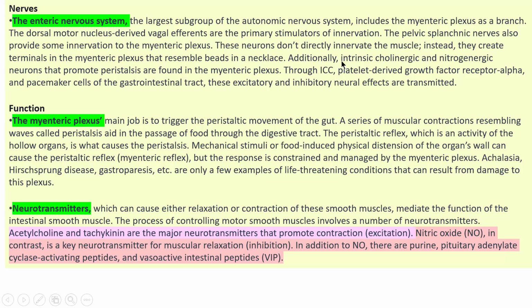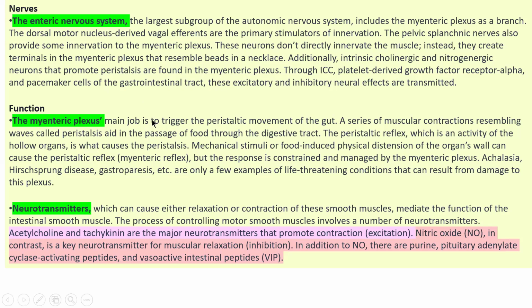These neurons don't directly innervate or connect with the muscle to send messages to it. Instead, they create terminals in the mesenteric plexus that resemble beads in a necklace, as many signals are coming in. Additionally, intrinsic cholinergic and nitrergic neurons are also present in the mesenteric plexus and help in peristaltic movement.